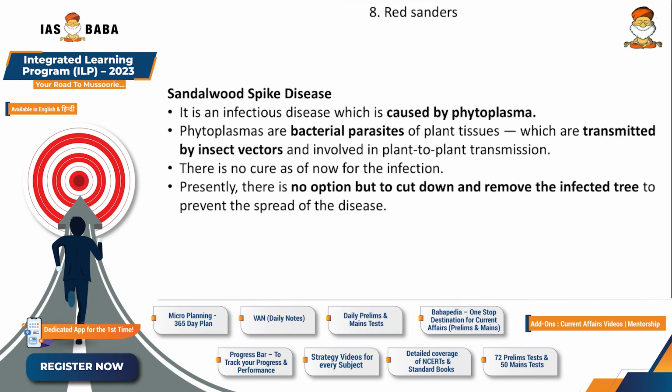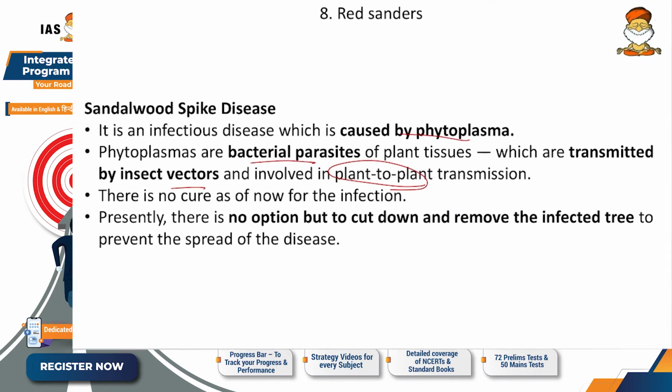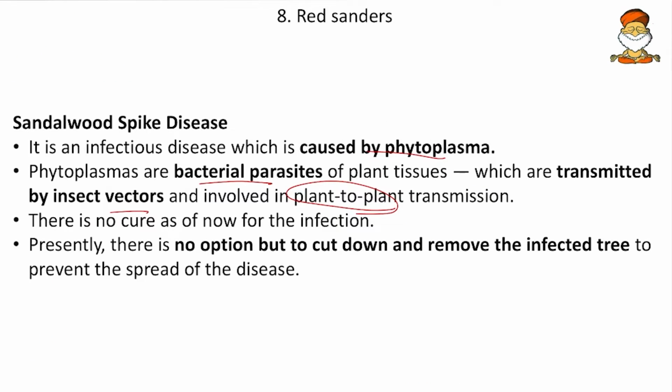Then come to next, the sandalwood spike disease. So it is an infectious disease which is caused by phytoplasma. So what are phytoplasmas? They are bacterial parasites of the plant tissues which are transmitted by insect vectors and involved in plant-to-plant transmission. And there is no cure as of now for the infection of this phytoplasma, and presently there is no option but to cut down and remove the infected tree to prevent the spread of this disease. So again, a very dangerous disease if there is no treatment for these.